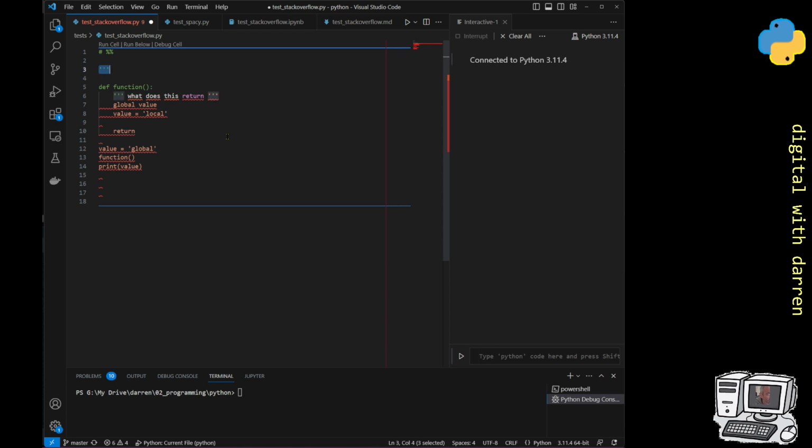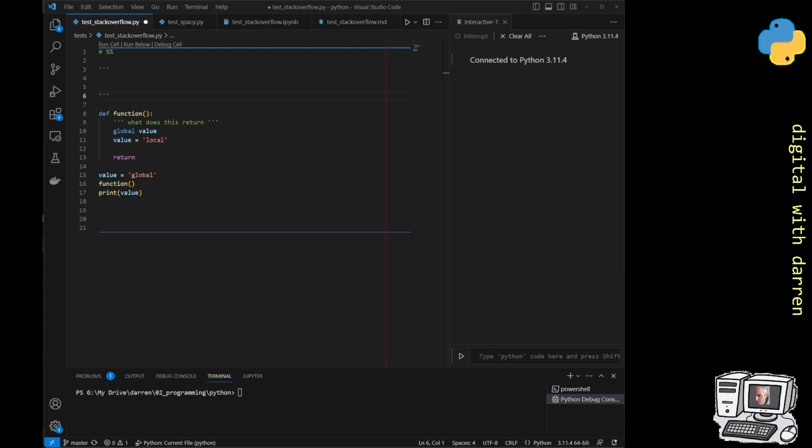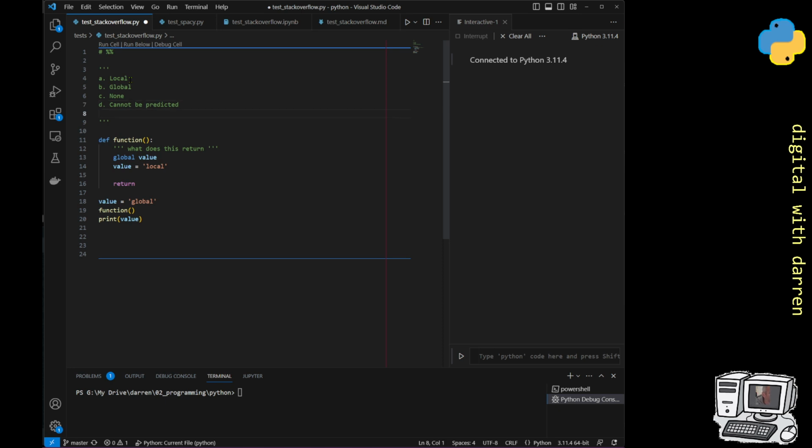I'll do it as a block comment because there are 4 options there. In fact, I can just copy all of these in here. So the question is what's the output? Is it going to be local, global, none, or cannot be predicted?